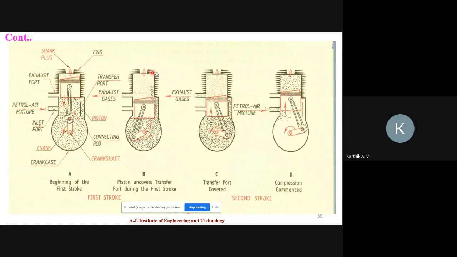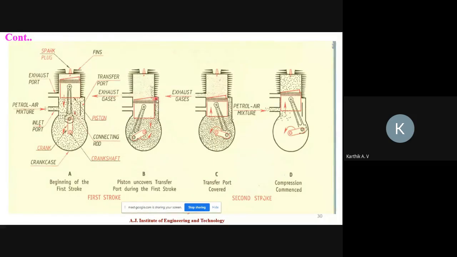This is called the cylinder part. At the same time, the previous cycle's waste gases present in the cylinder will be moving outside through this exhaust port.